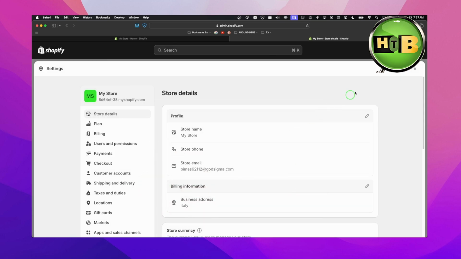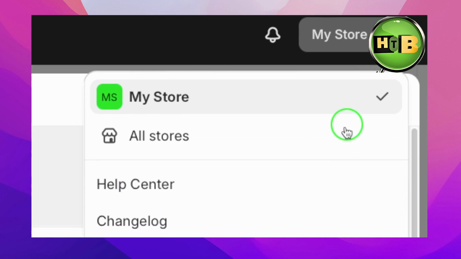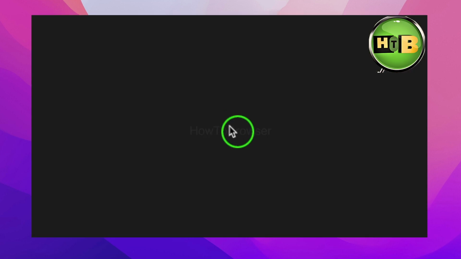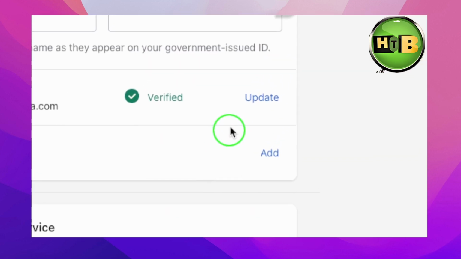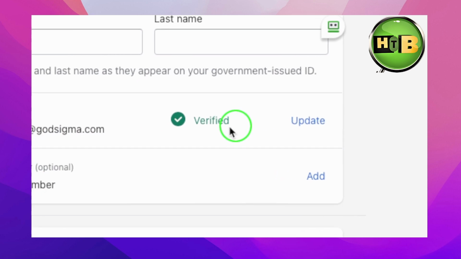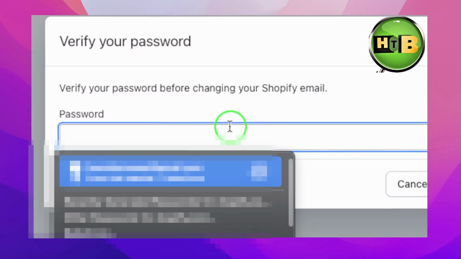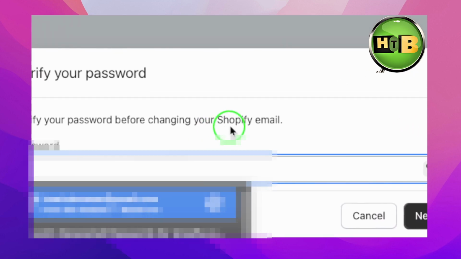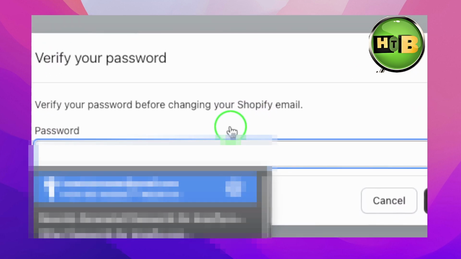If that's not what you're looking for, and you want to change the email of your Shopify account, you're going to have to head over here, and then here we have manage account. Click on that. Now here we have email details, email, and then verified, and then you can click on update. You're going to have to verify your new email, but also you're going to have to verify with your password before changing your Shopify account.